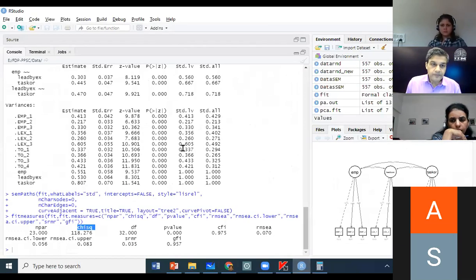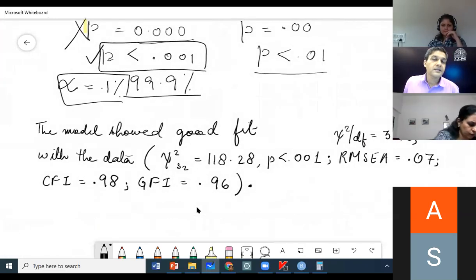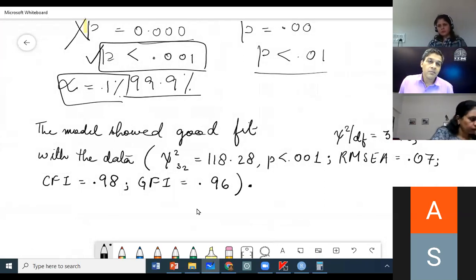So the p-value should be higher, no, for chi-square? Yes. At this time, I'm just showing you how to report it. This is not the best model. We will have to better this model. I'm just showing how you will write it. At this time, this is not the best result that we can report. Okay. So we will have to improve the model.